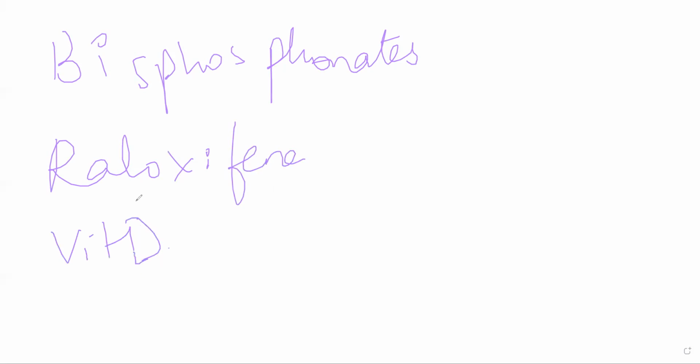Now, first coming to bisphosphonates, the most common example is alendronate. Alendronate, pamidronate, etidronate, risedronate, all of these are bisphosphonate drugs. These will inhibit bone resorption.